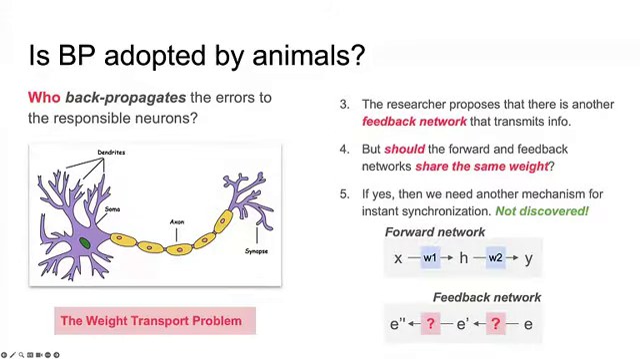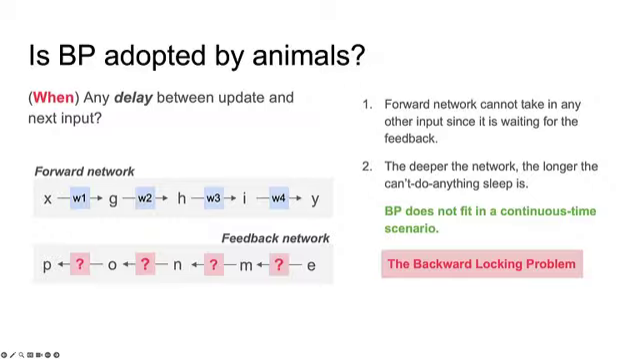However, should the forward and feedback networks share the same weights? If yes, then we need yet another mechanism for instant synchronization between the feedback and forward weights, which is not yet discovered, and it is considered the weight transport problem. Another problem is the backward locking problem. This means that the forward network cannot accept any inputs until the feedback network, or the error backpropagation, is done.